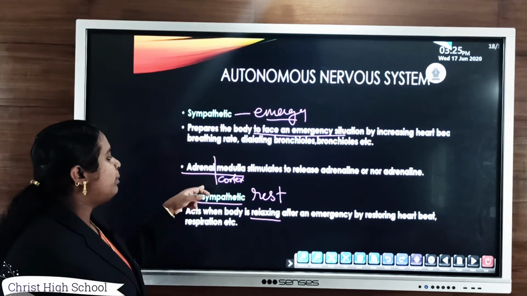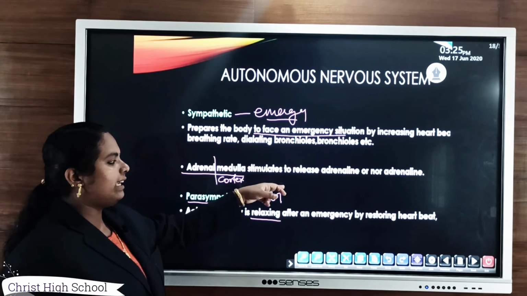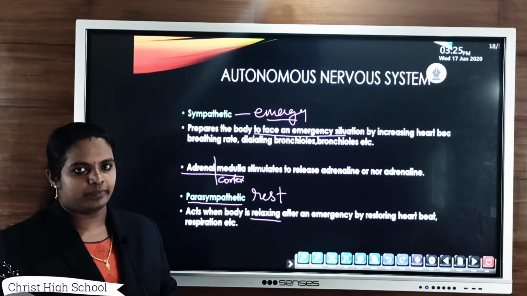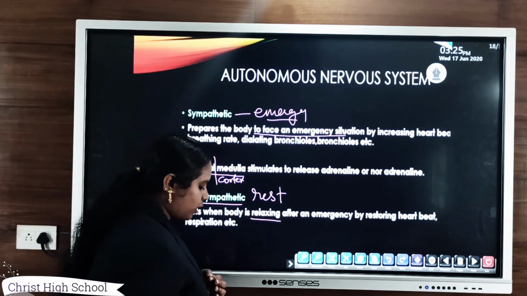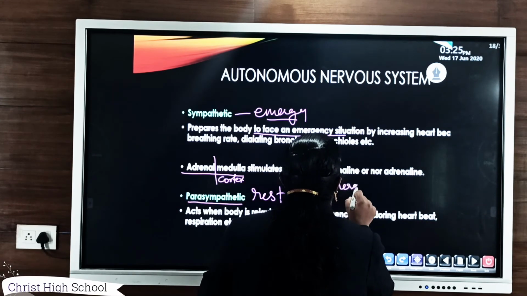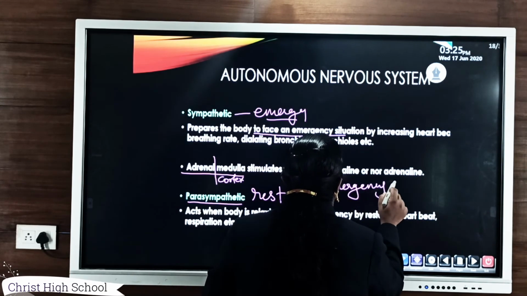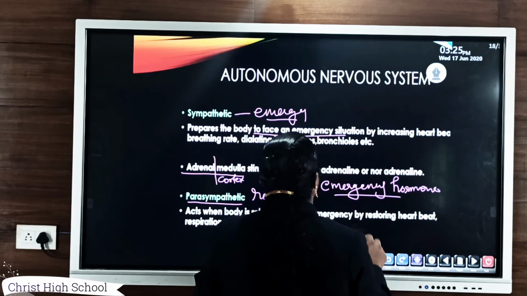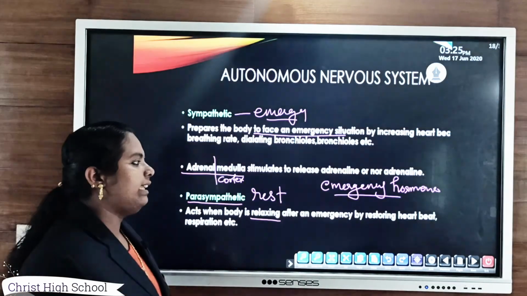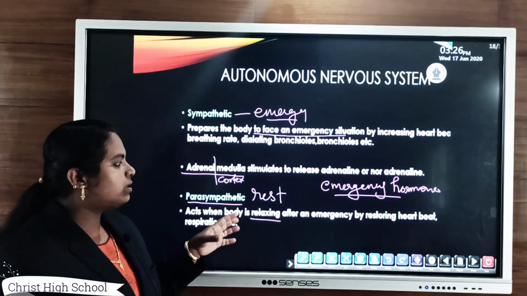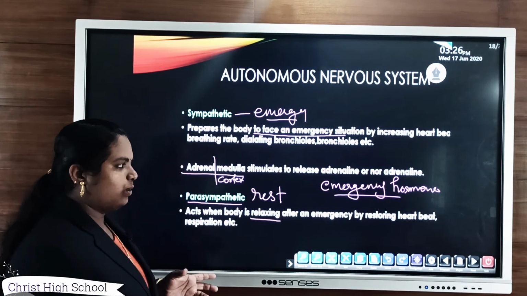The adrenal medulla releases the hormones adrenaline and noradrenaline. Adrenaline is known as the emergency hormone, because it is released during any emergency situation.